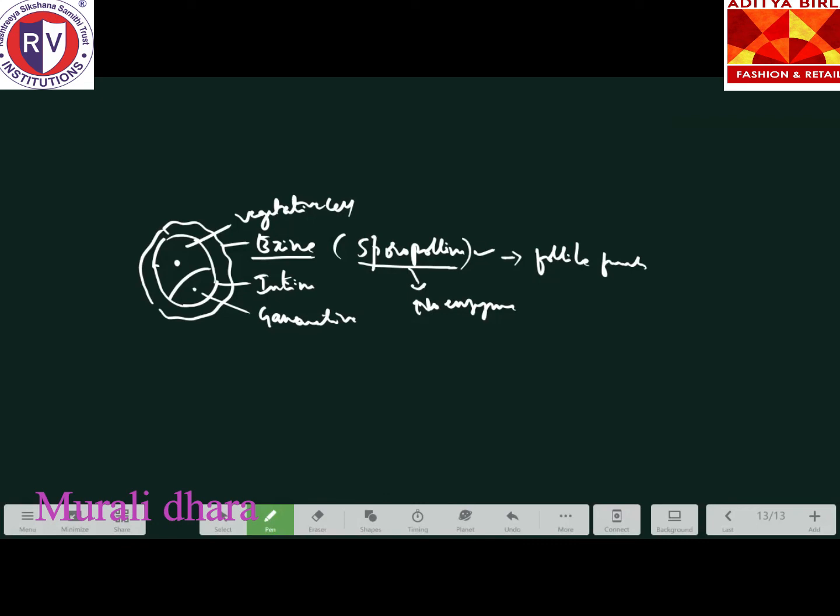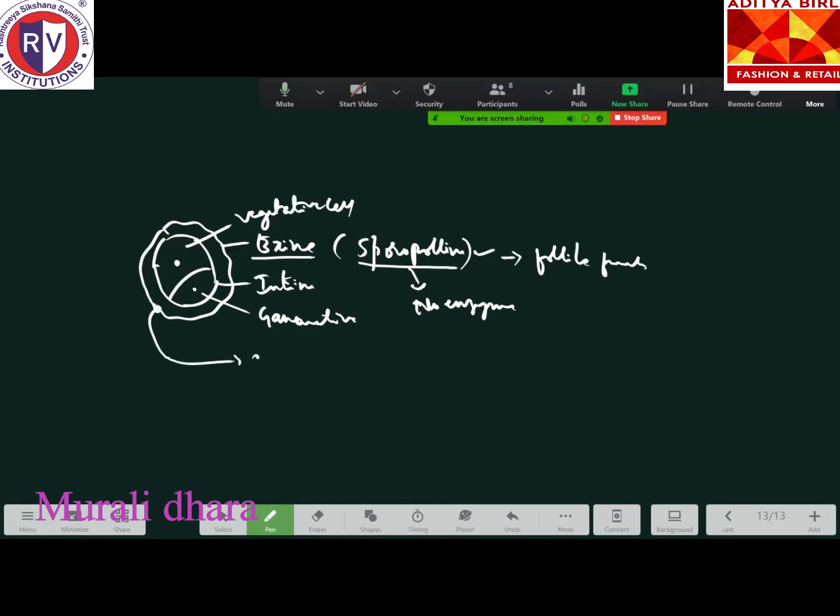Wherever the sporopollenin is absent, there is a small hole, a small pore. I have written it already here. This small pore is called the germ pore. Wherever the germ pore is present, the sporopollenin deposition is absent in that region. We have to remember the germ pore is a very important pore which helps the pollen tube to come out. The pollen tube emerges out through the germ pore.